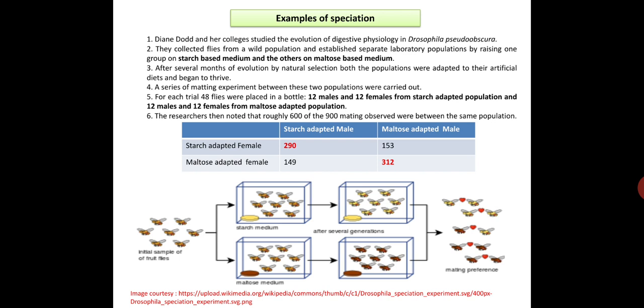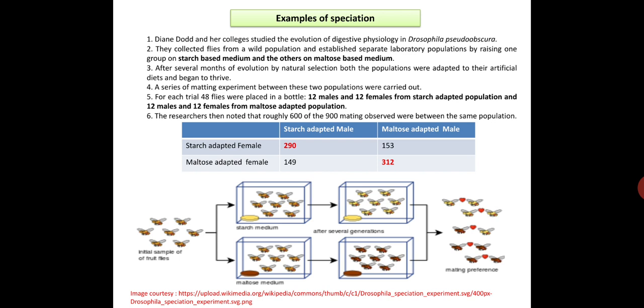For each trial, 48 flies were placed in a bottle: 12 males and 12 females from the starch-adapted population, and 12 males and 12 females from the maltose-adapted population. The researchers then noted that roughly 600 of the 900 matings observed were between the same populations.